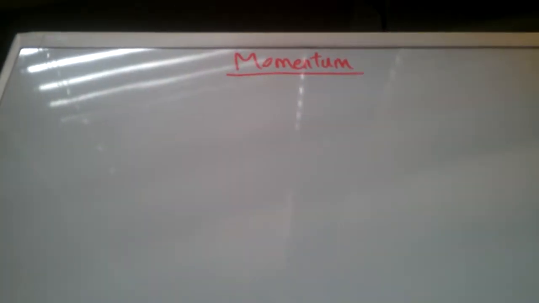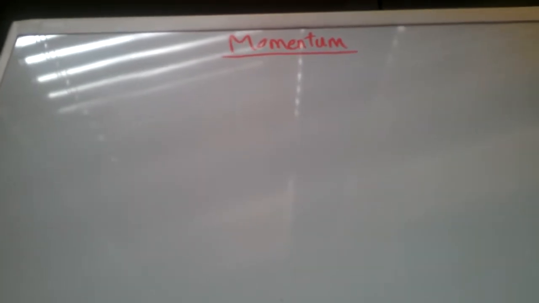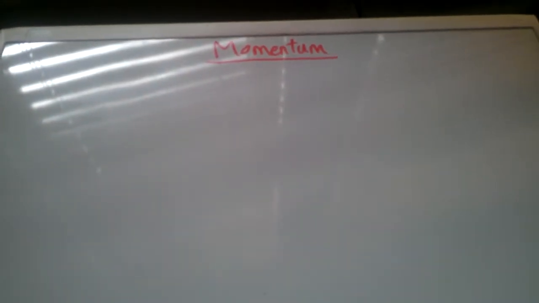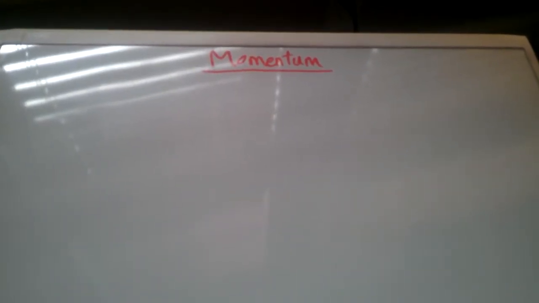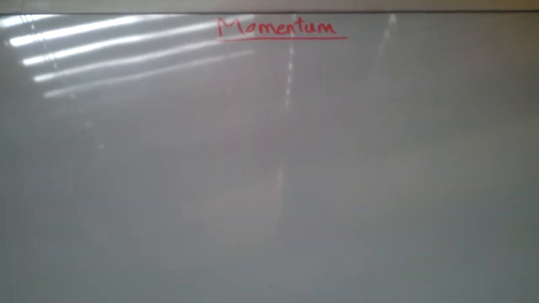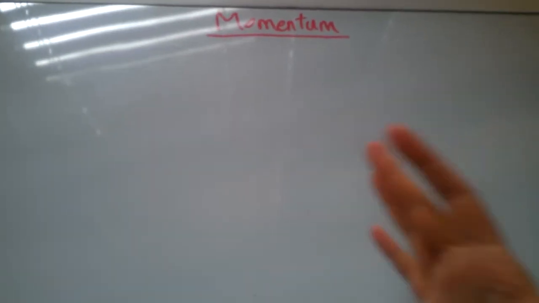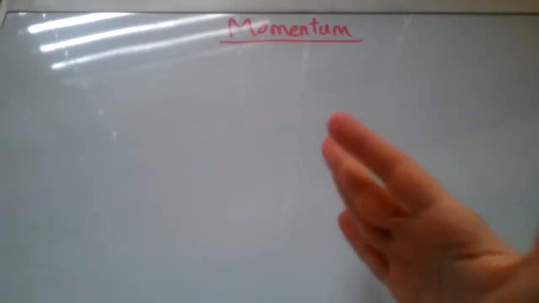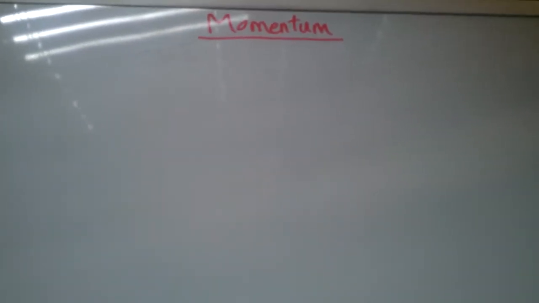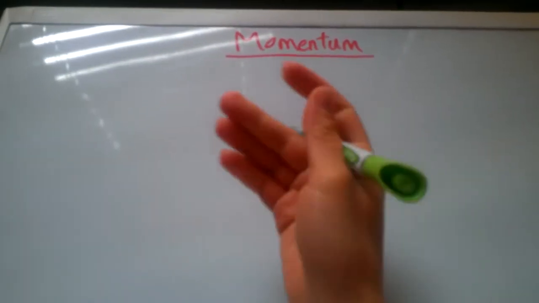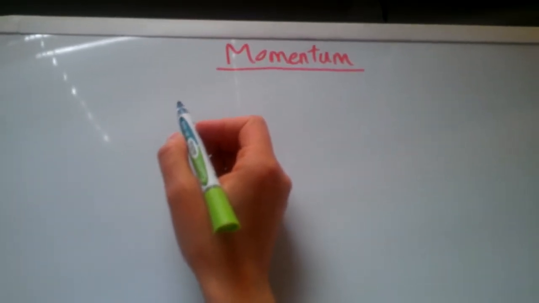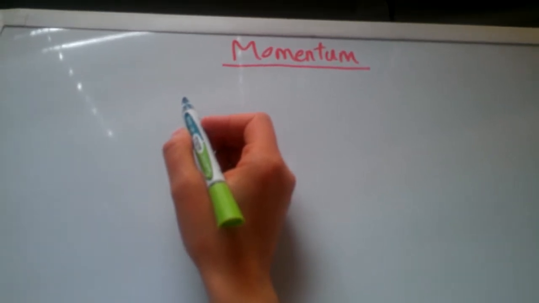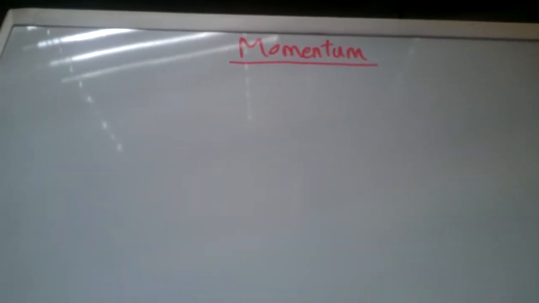Hi everyone. So today I'll talk about momentum and what momentum means in physics. Momentum is a word that we use in everyday life when we want to say something is hard to stop. Like a team has momentum, so it just keeps going and it's hard to beat them, right? In physics, we mean the same thing when we say something has momentum, which means that it's hard to stop the motion of that thing.